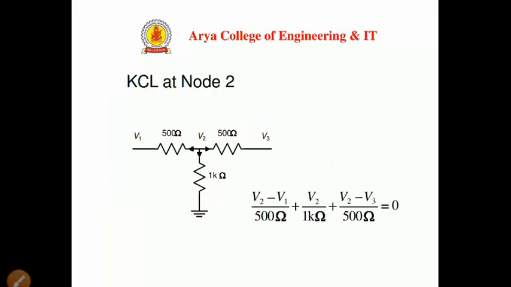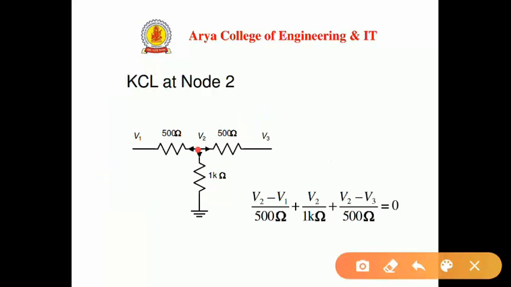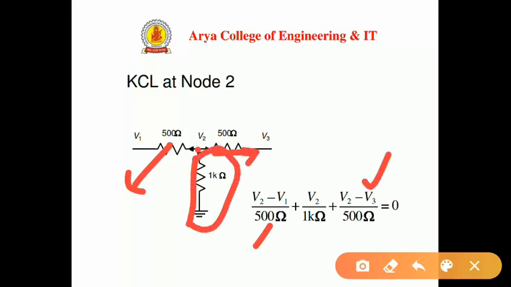KCL at node 2. At node 2 we again have three branches, but no current source or voltage source is directly connected to these branches; we have node voltages V1, V2 and V3. The algebraic sum of currents at node 2 equals 0. For one current we have V2 minus V1 upon 500, for another we have V2 minus V3 upon 500, and for the third branch we have V2 upon 1 kilo ohm. So this is the equation for node 2.